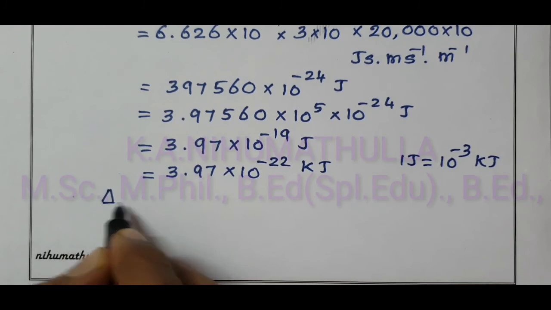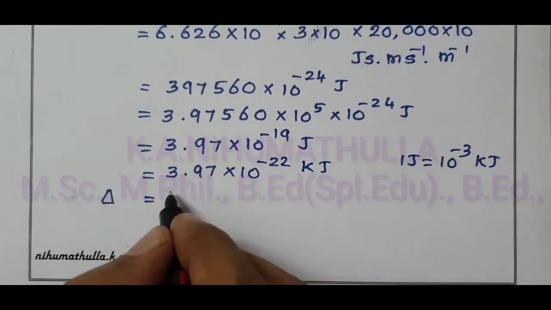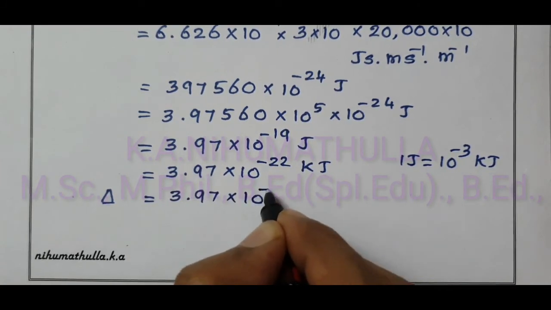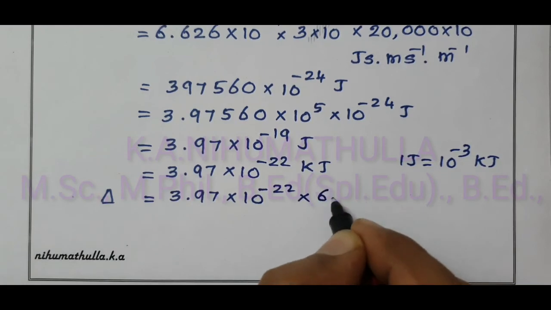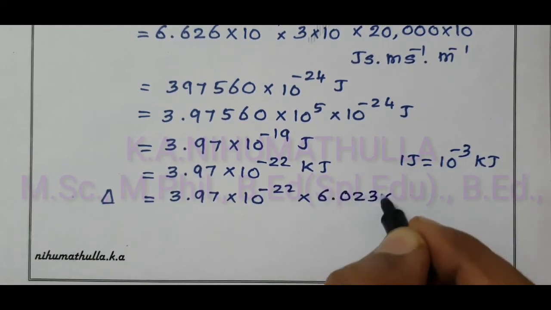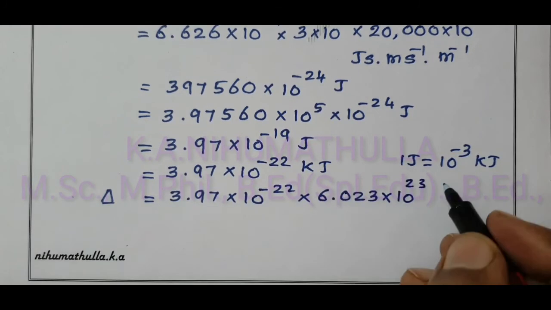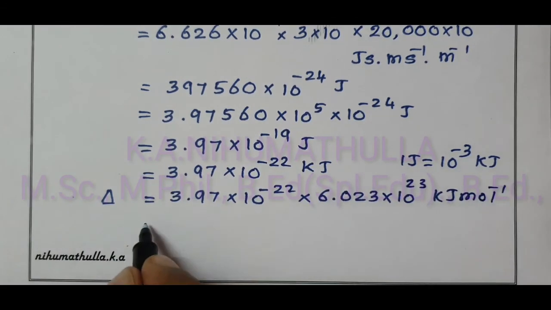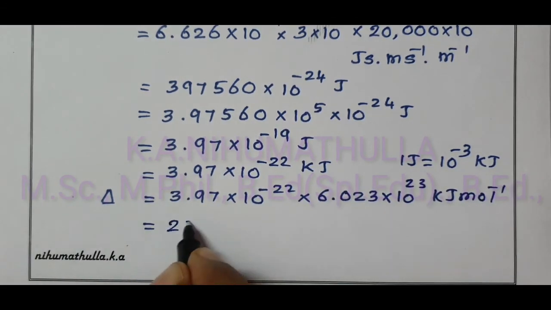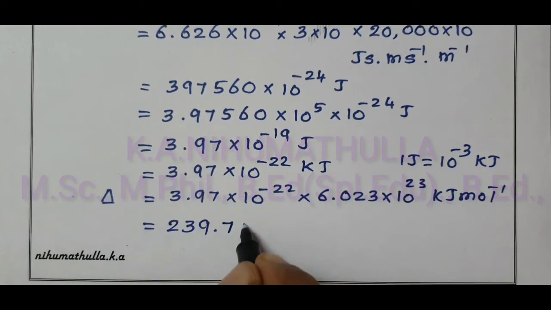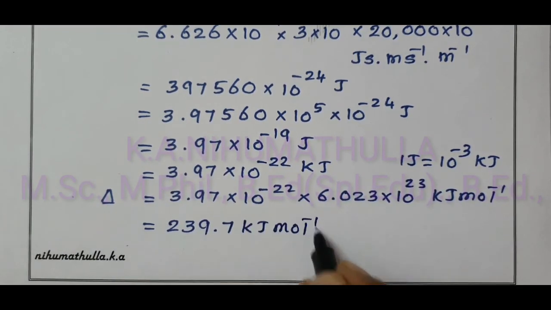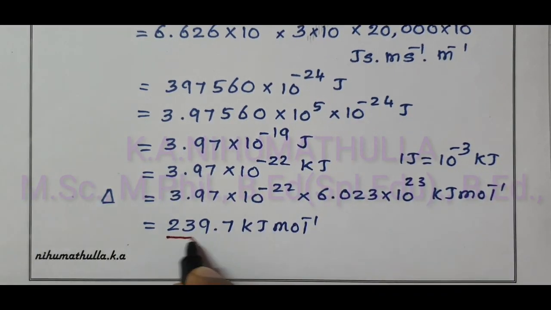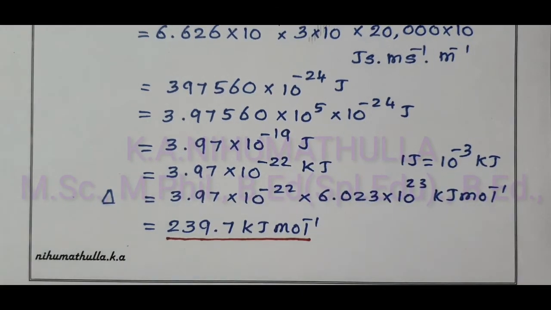For 1 mole of this substance, this value is multiplied by Avogadro number: 3.97 into 10 power minus 22 into Avogadro number 6.023 into 10 power 23. This is for mole, therefore kilojoule mole power minus 1. What is the answer? 239.7 kilojoule mole power minus 1. This is the crystal field splitting energy of the hexaaquatitanium 3 ion.